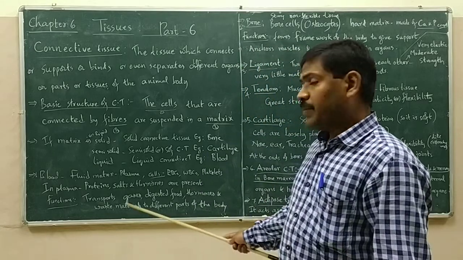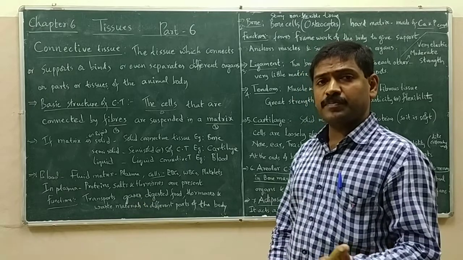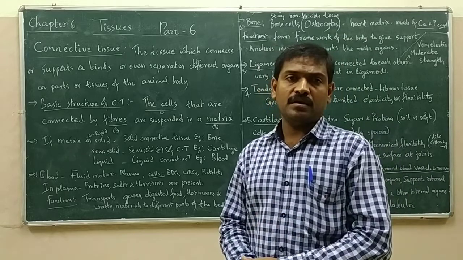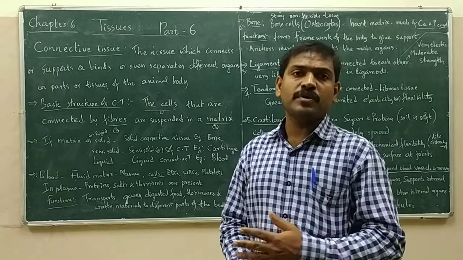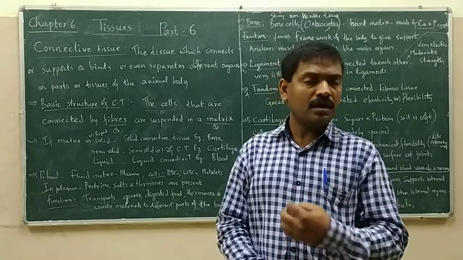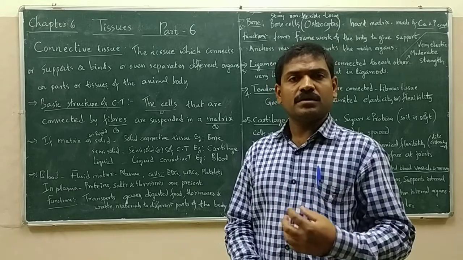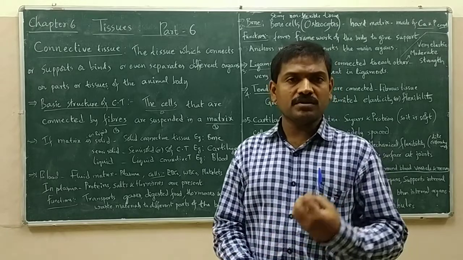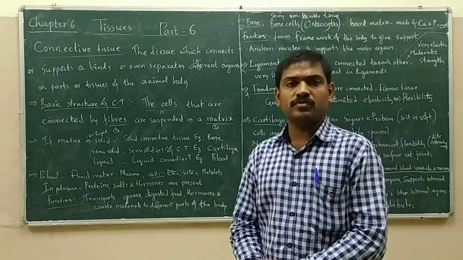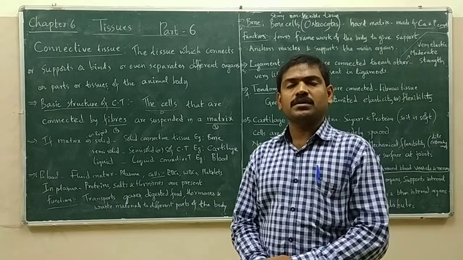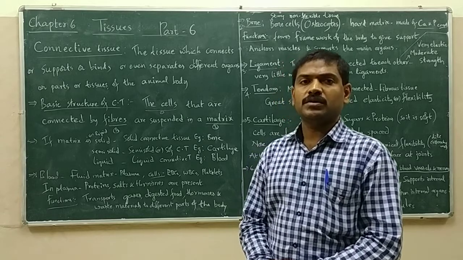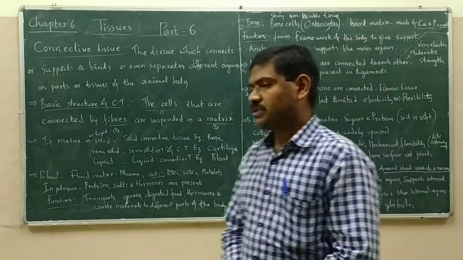Okay. Apart from all, by cellular respiration, various nitrogenous waste materials are formed inside each and every cell. These nitrogenous waste materials should not be accumulated in the body. So blood carries the nitrogenous waste materials from all the cells to the excretory system, that is to the kidneys. So totally, blood transports what? Final digested end products, respiratory gases, hormones and waste materials to different parts of the body. So this is about blood.